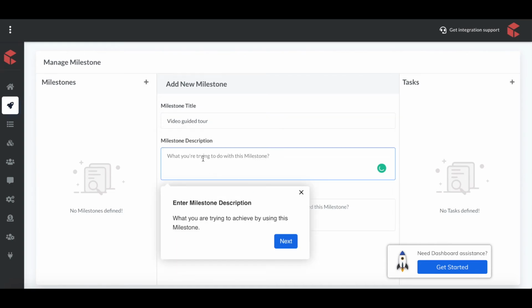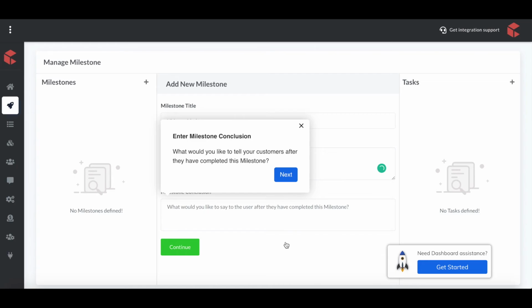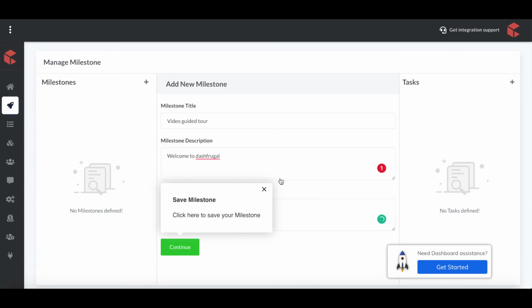Enter milestone description. Enter milestone conclusion. Click here to save your milestone.